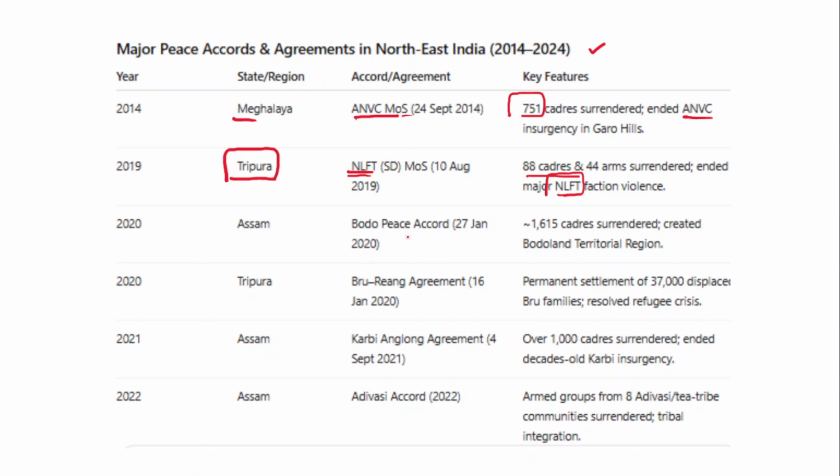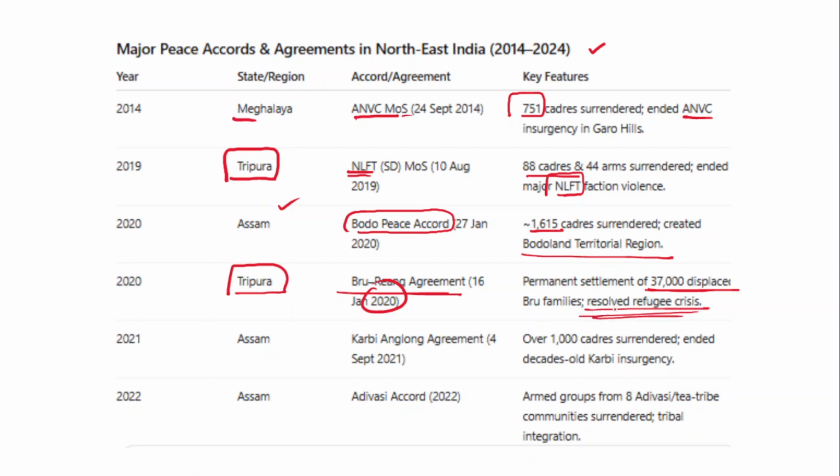And in the year 2020, the Bodo Peace Accord was signed in the state of Assam, and this accord led to 1615 cadres surrendering, and it created the Bodoland Territorial Region. And in fact, in the state of Tripura, the Bru and Riang agreement was signed in the year 2020. This agreement led to the permanent settlement of 37,000 displaced Bru families, and it also resolved the refugee crisis.